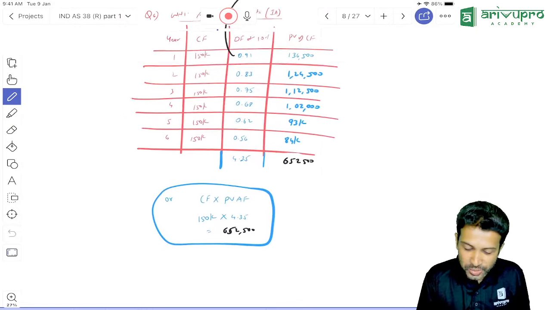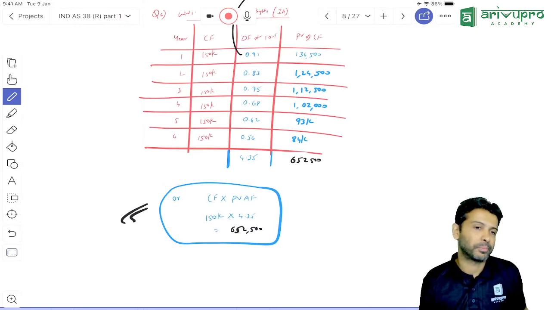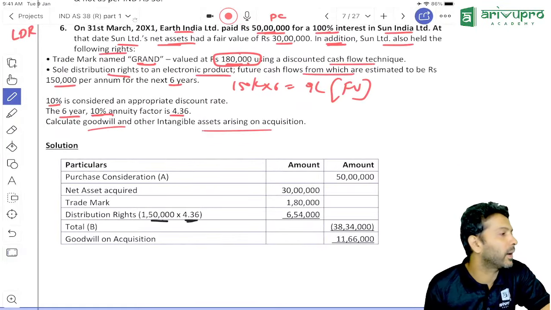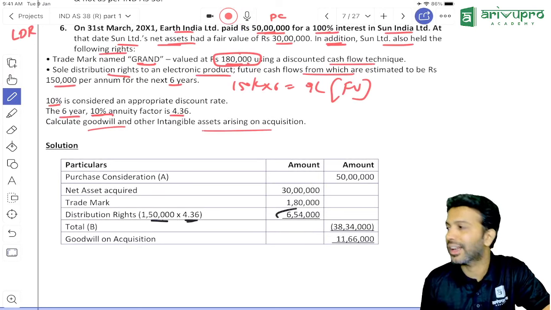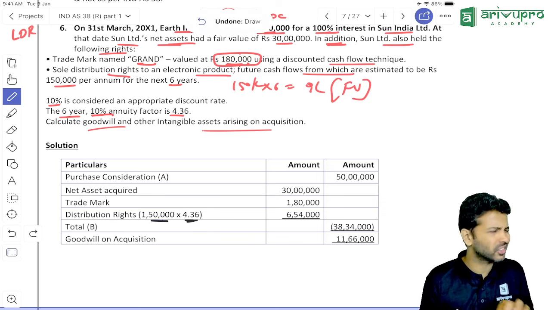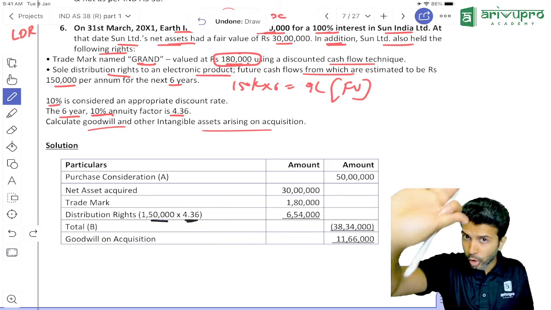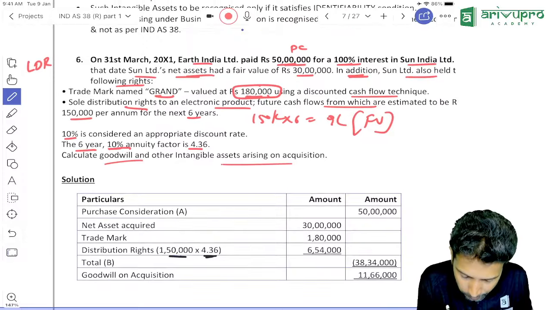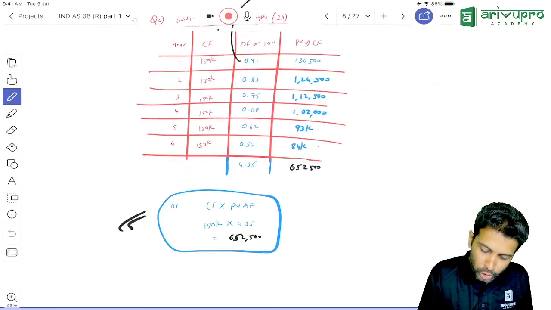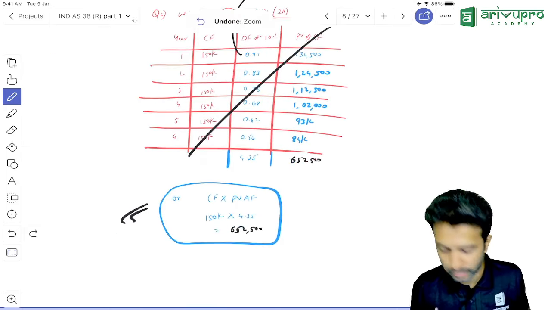So that means which one will we follow for our examination? This one. That is what ICAI has done over here. Simply they have taken 1,50,000 and multiplied by 4.36 and they've got 6,54,000. So it becomes a one-liner solution. They have taken 4.36. And moreover, when they give you a particular PVAF, ideally you should not do this particular approach in this question.